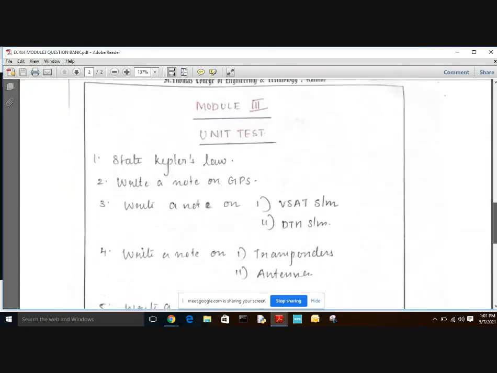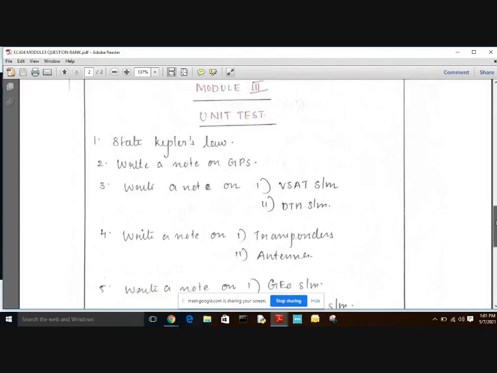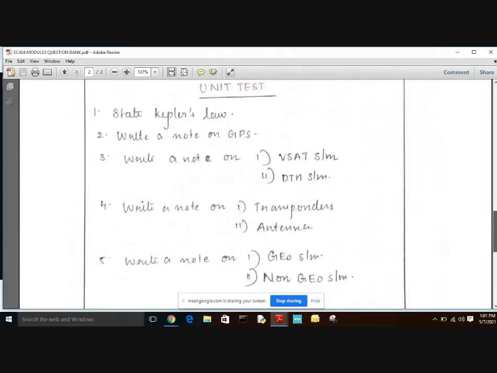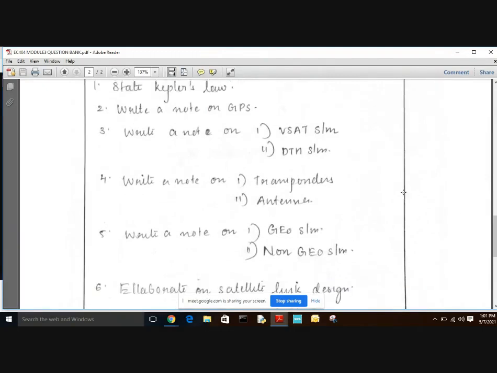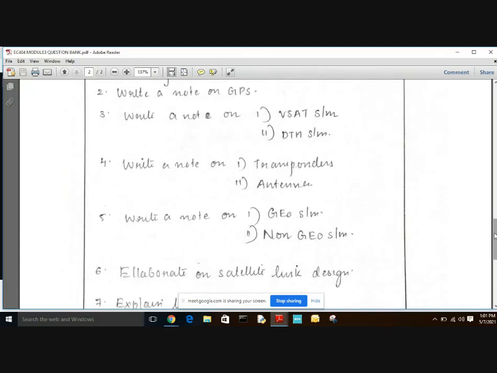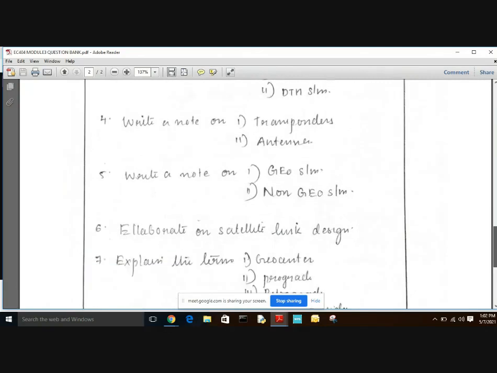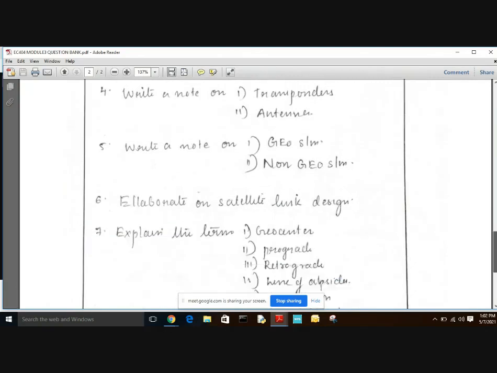Now for module 3, these are the unit test and assignment questions. Write a note on GPS, Kepler's laws, VSAT and DTH. For the DTH system, you have to explain the block diagram also. The fourth question is to write a note on transponder and antenna. And the fifth is to write a note on GEO systems and non-GEO systems.